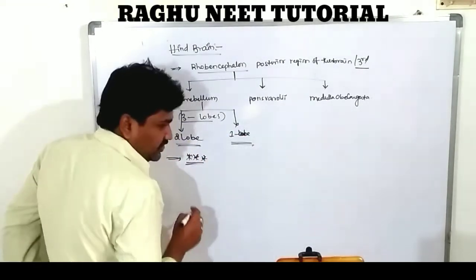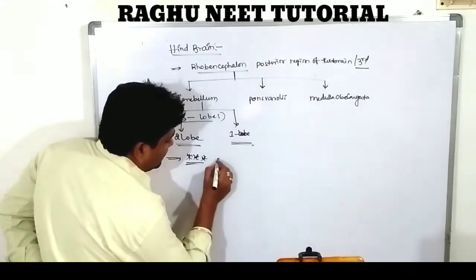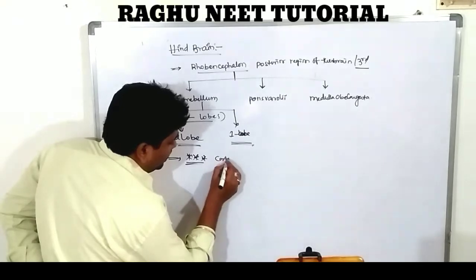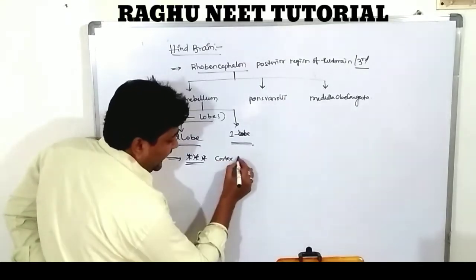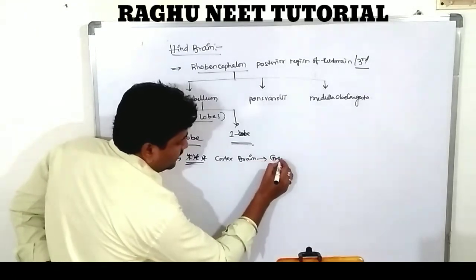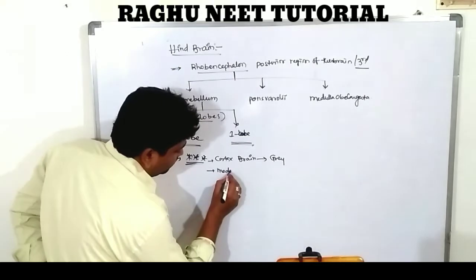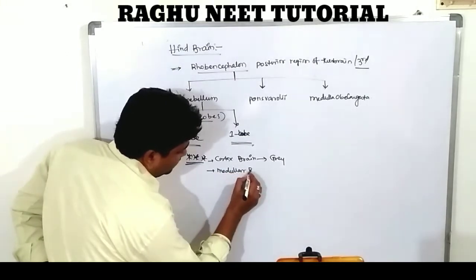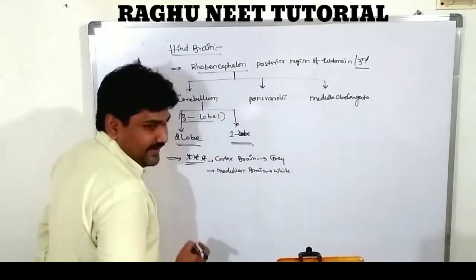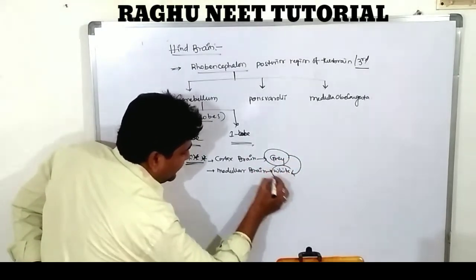In the cerebellum, the dorsal region, the cortex region of the brain contains gray matter. The medullary region of the brain has white matter.